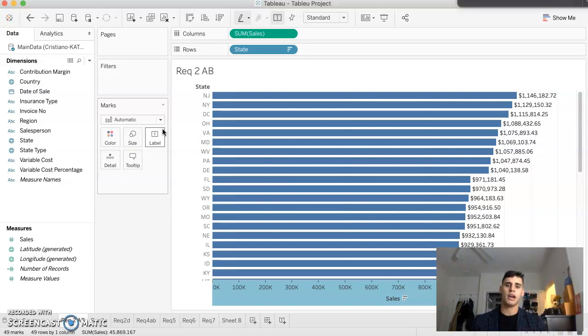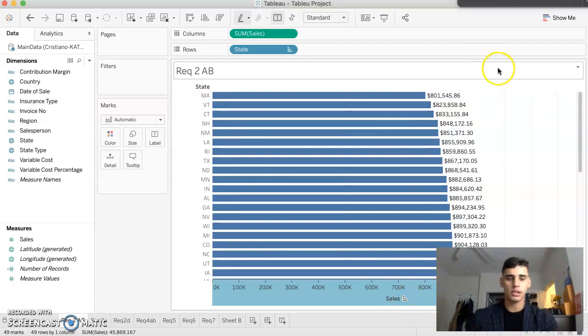I would like to point out that we are not looking at what type of insurance it is, but the total sum of sales. So therefore, it's all the sales made in each state. So we can see that New York's heading with $1,146,182.72. And we can see that Maryland is the state with the lowest sum of sales, with $801,545 and 86 cents.